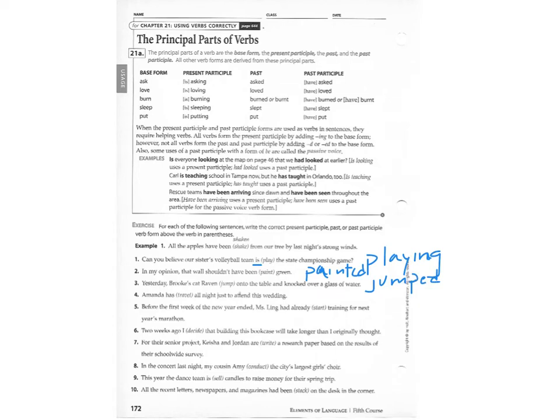For 4, we need a form of travel. Okay, so we're going to use traveled. Okay, we need a form of start. So we have a form of, in 4, I forgot to say it's the past participle. And in 5, we're also going to use the past participle. So since we have "had," it's going to be started.